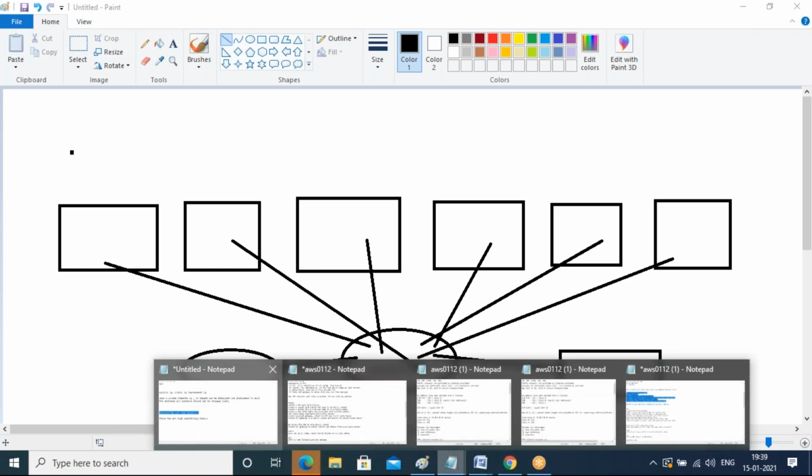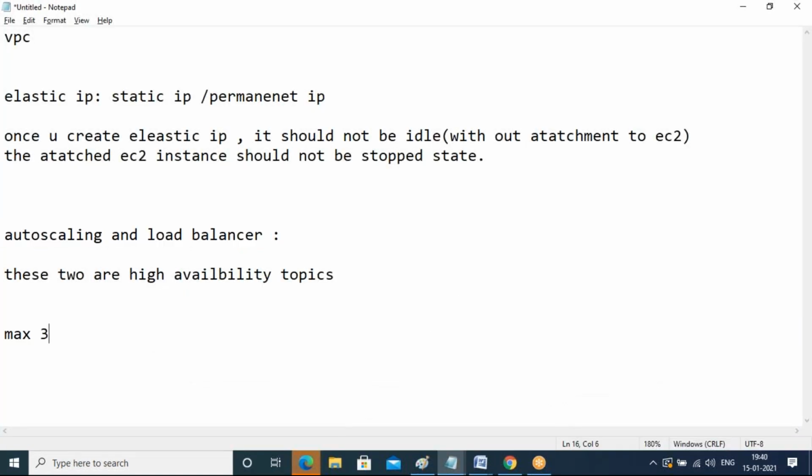Maybe 25 servers maximum, but I'll maintain 5 servers extra. 30 servers I need maximum at any peak time. Assume that. In the same way, at midnight, maybe hardly 10 lakhs, 20 lakhs, 50 lakhs users only.